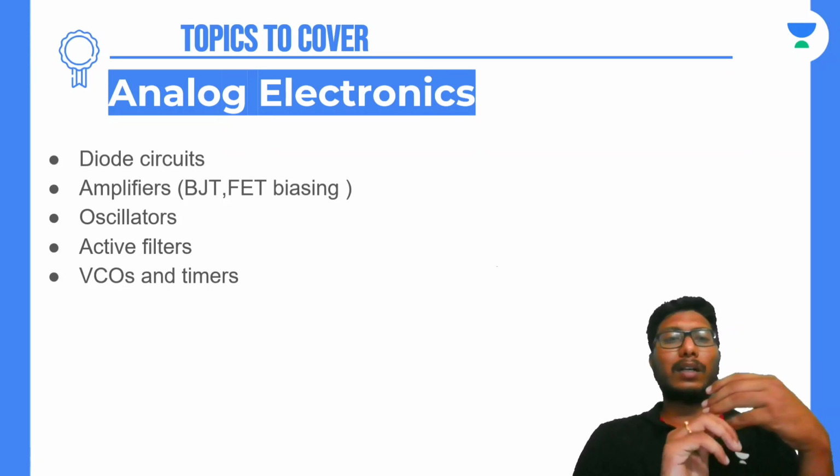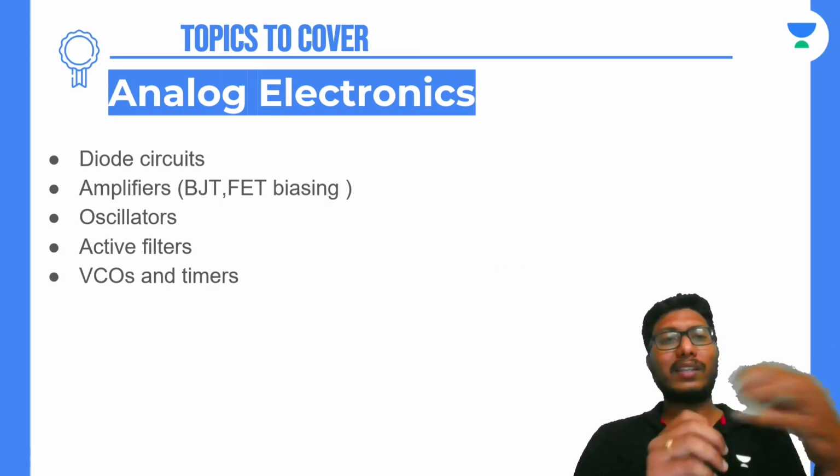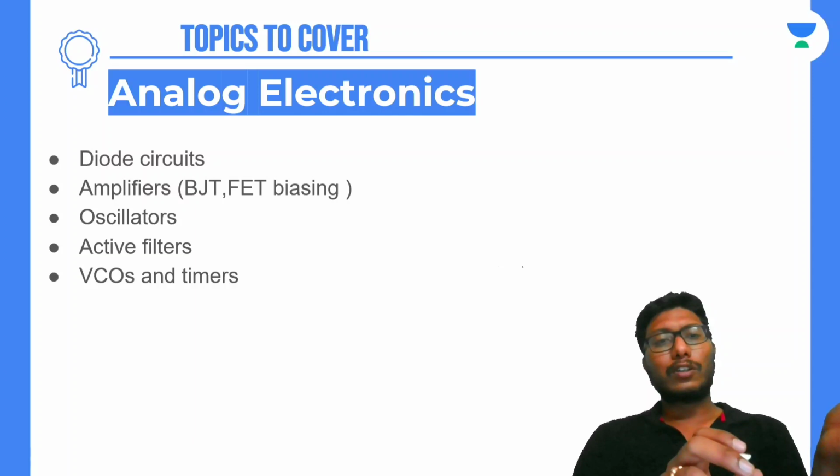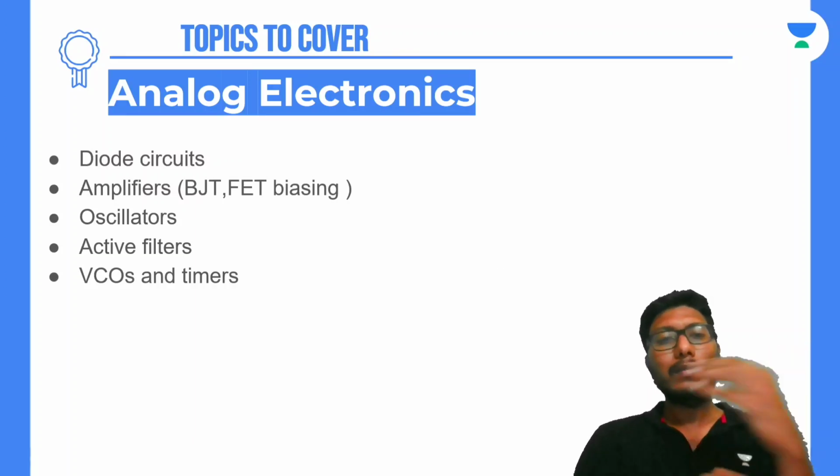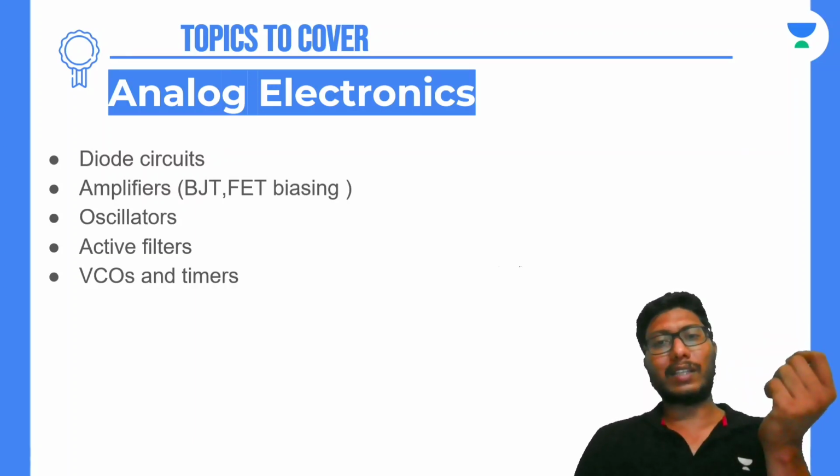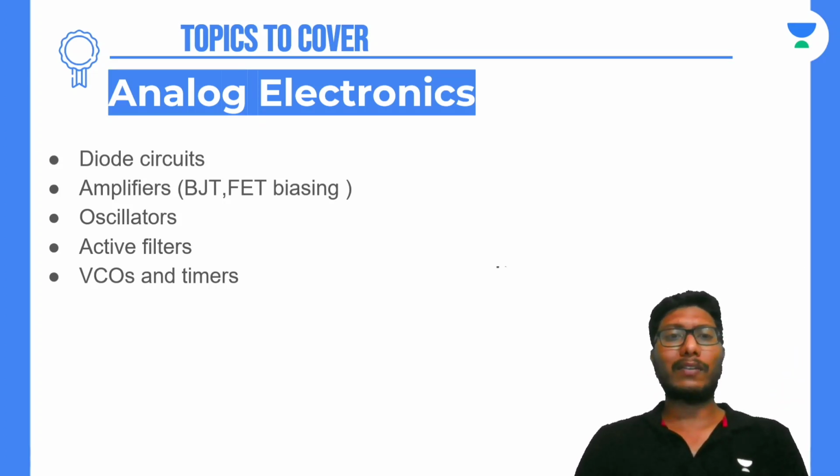But sometimes what happens is, you will not be given RE or gm or r pi. So you should find that value from the DC values that are given in the exam question. That is, you should be able to apply DC analysis from whatever biasing voltage is given, and you should be able to solve this problem for gain.